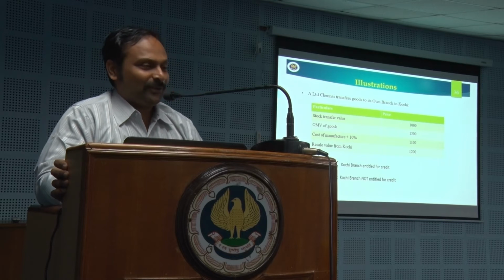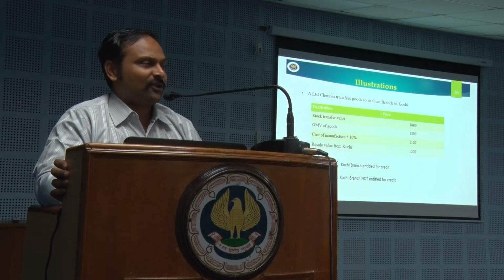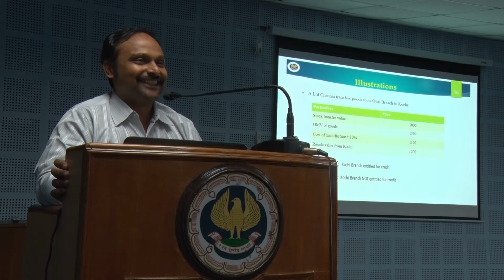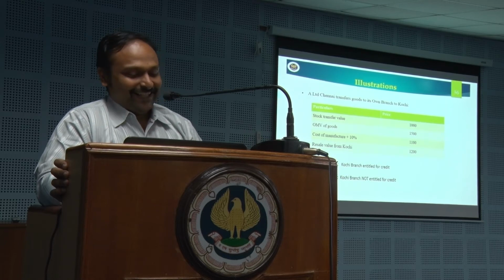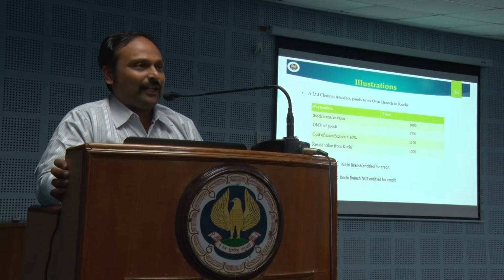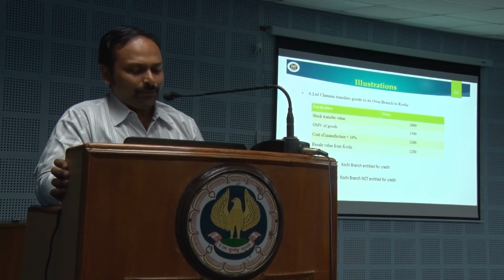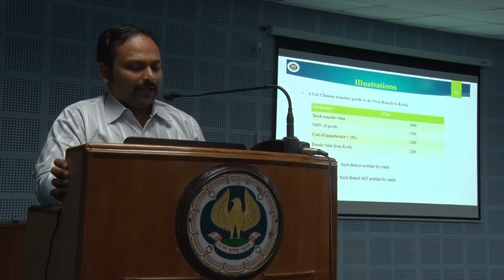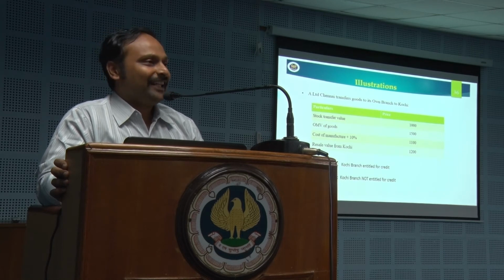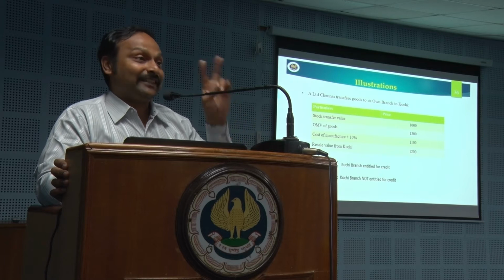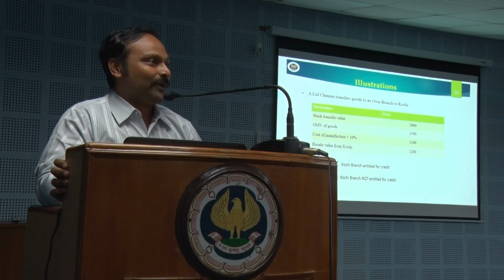Any numbers to support your view? The market value in both cases. In this case, the stock transfer value I am doing at 1000, so the department is never going to agree to that. What they are trying to find is scenario 1, Kochi branch is entitled for input tax credit. Now remember the second proviso that I spoke about in Rule 28.